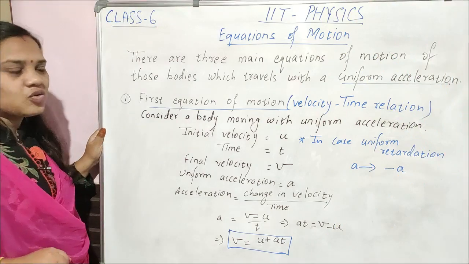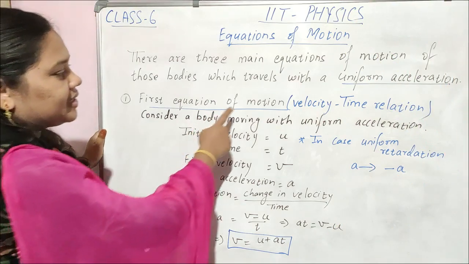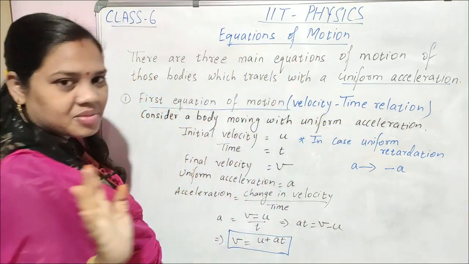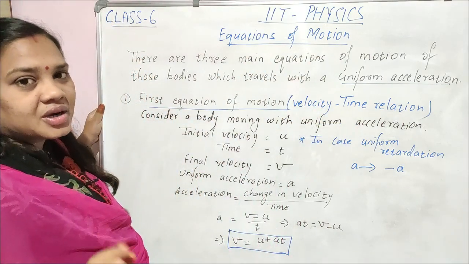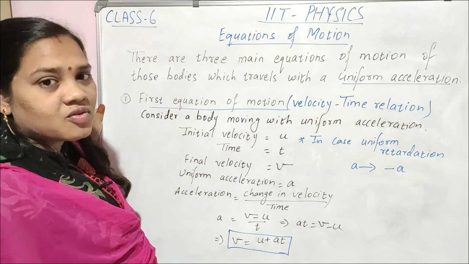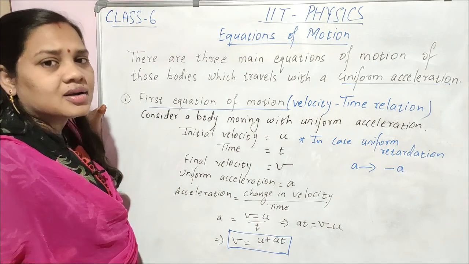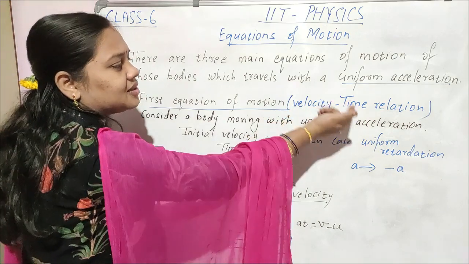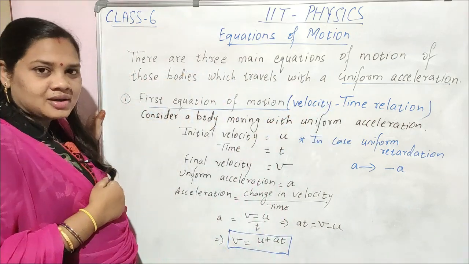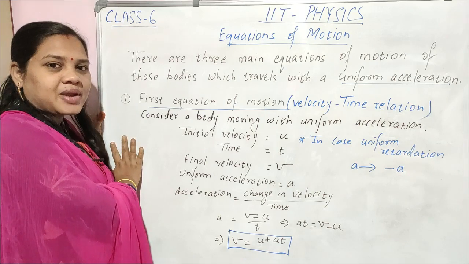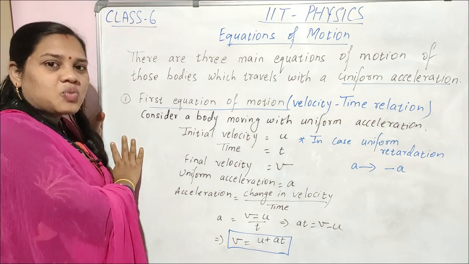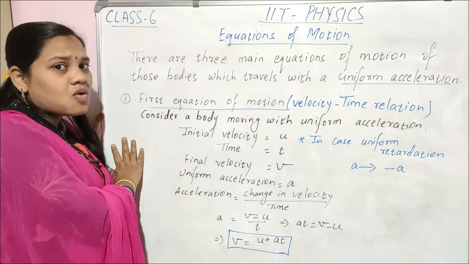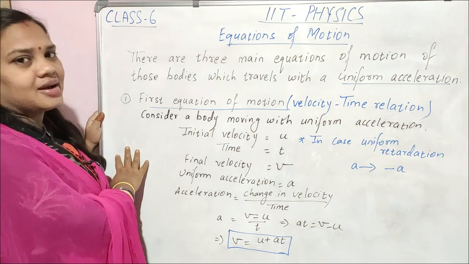So the first equation of motion is also known as the velocity time relation. Remember, it's very important. What is the first equation of motion called? The first equation of motion is known as the velocity time relation. These equations of motion are applied for which bodies? Bodies which move with either uniform acceleration or uniform retardation.